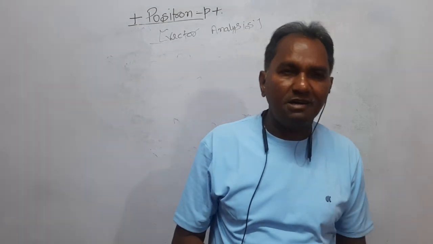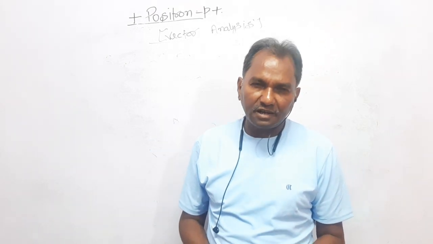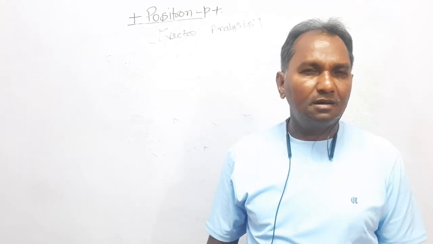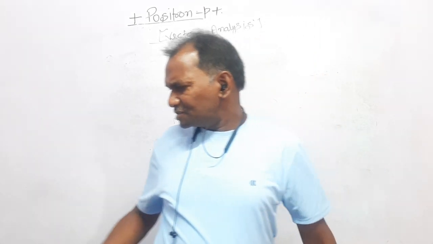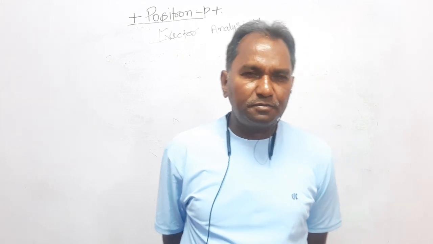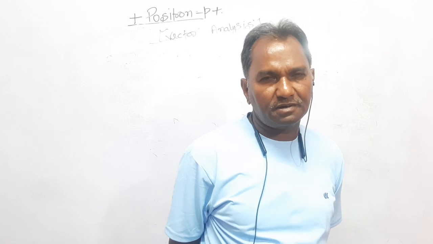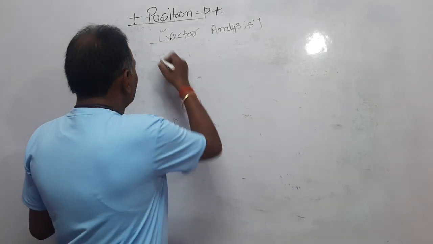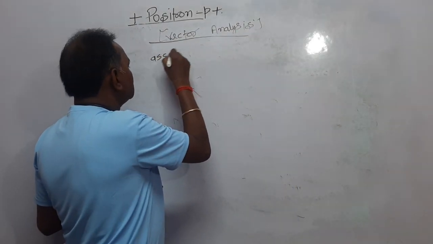The three methods of addition of vectors I have discussed with you all. First one is the law of triangle, second one is the law of parallelogram, and the last one that I have discussed is the law of polygon. Now dear students, the properties of addition of two vectors: the addition of two vectors is commutative, means vector A plus vector B is equal to vector B plus vector A. It means either you add vector B to vector A or vector A to vector B, the resultant would be the same.